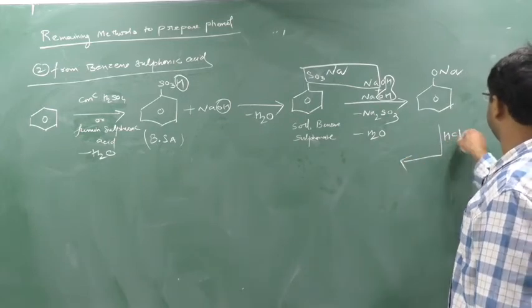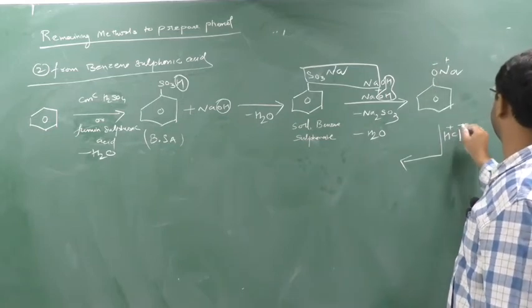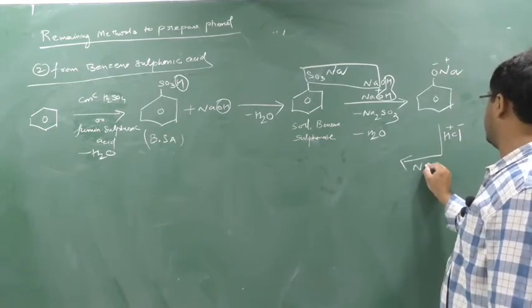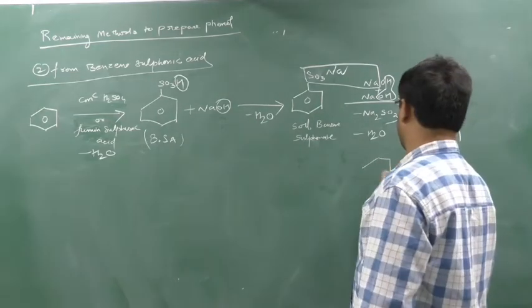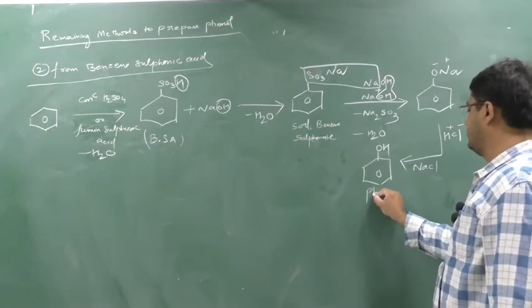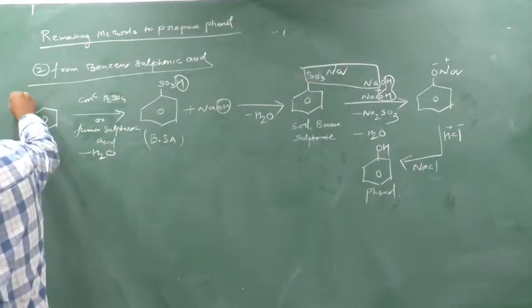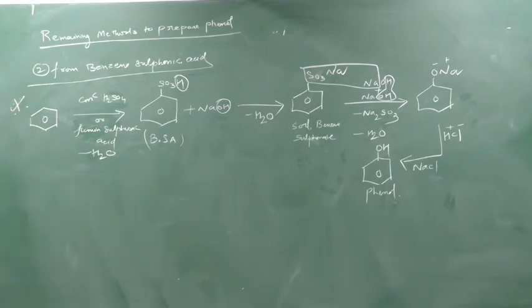HCl, acidification. Here minus, here plus, here minus. So this Na plus Cl gives NaCl, and here it will generate OH. So take a screenshot. This is phenol. This is very important also. Write it down.